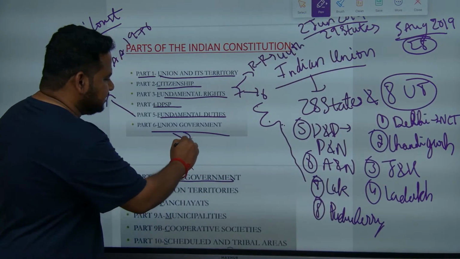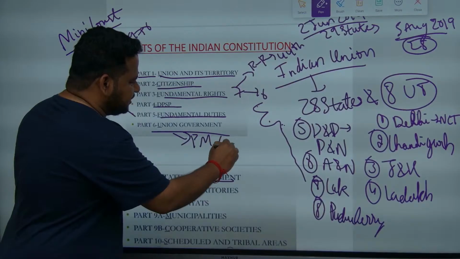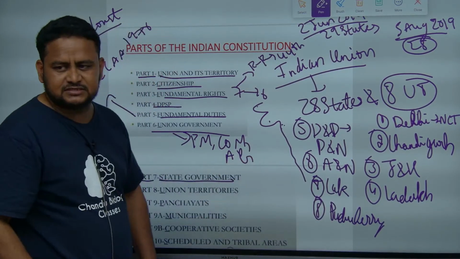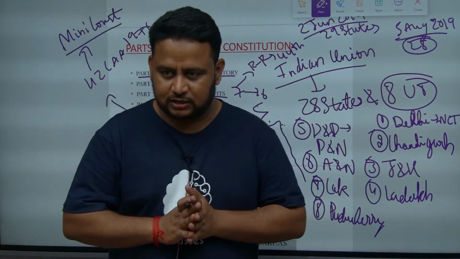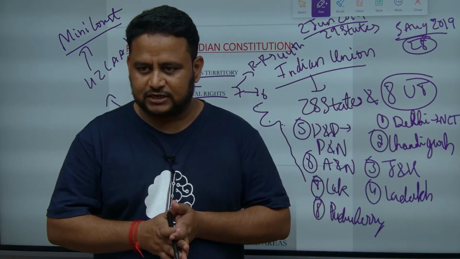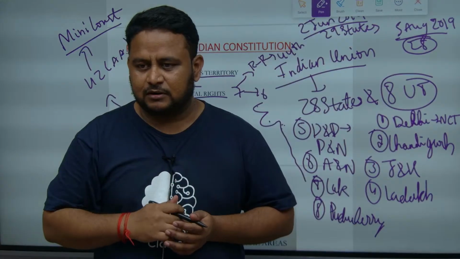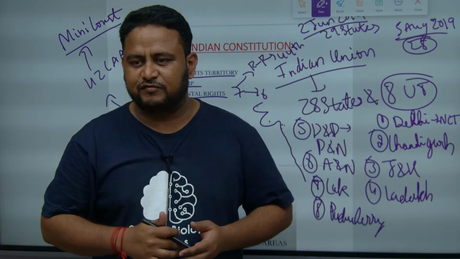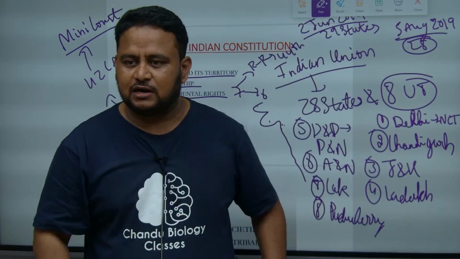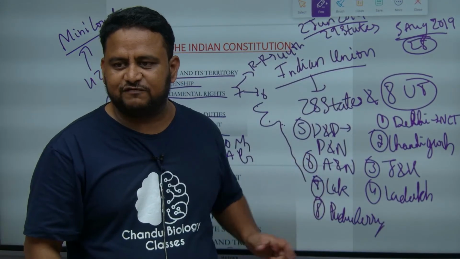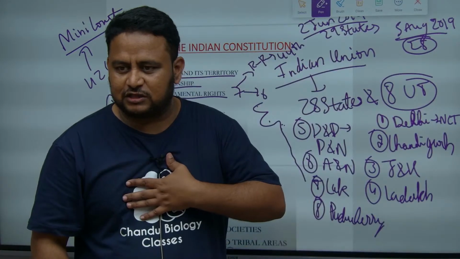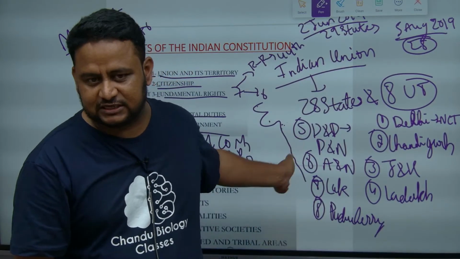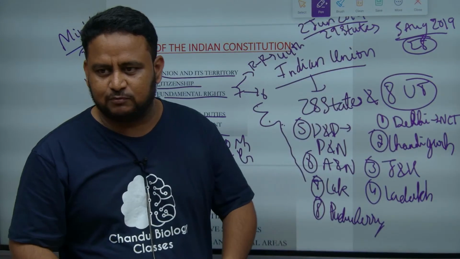Union government means the Prime Minister, Council of Ministers, and we also have the Attorney General. Attorney General means, suppose a case is going on, you are the public, I am the government. Someone has to appear for me on behalf of the government. That lawyer is called Attorney General, who will fight in favor of the government. That person is called Attorney General.